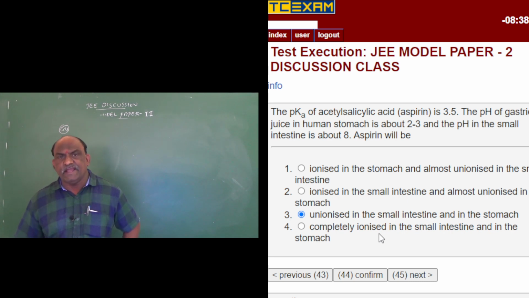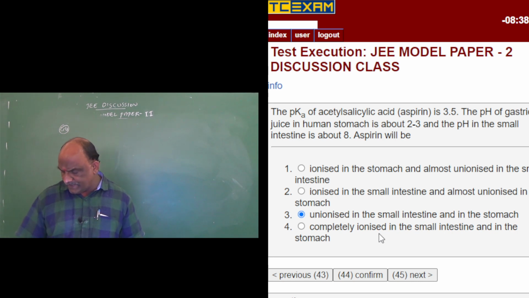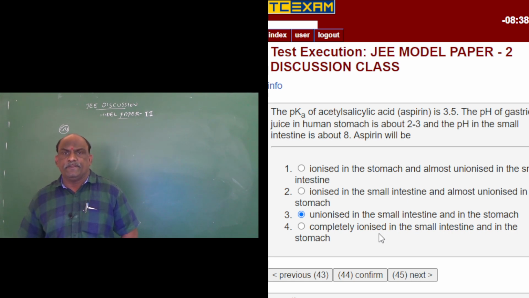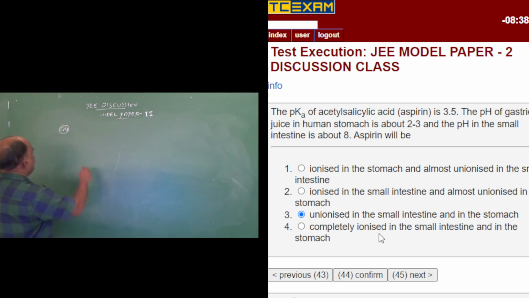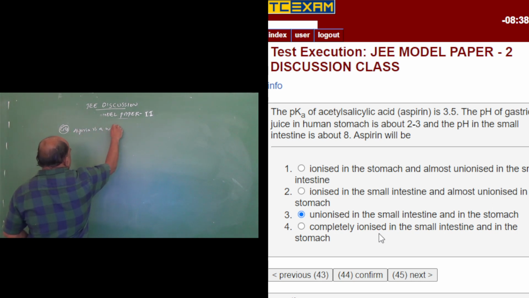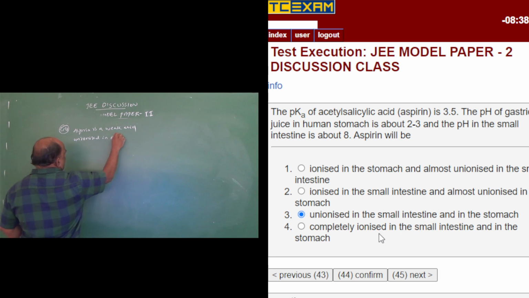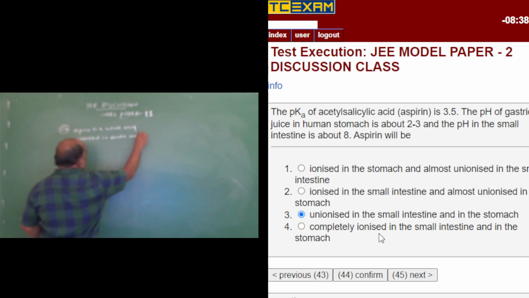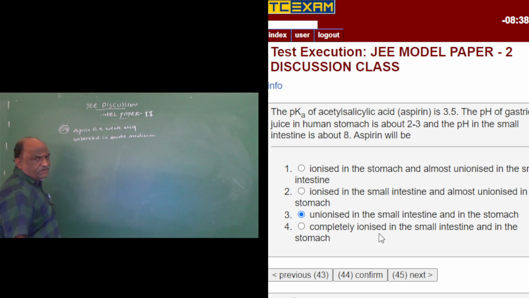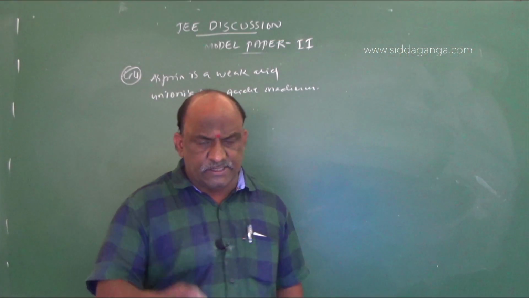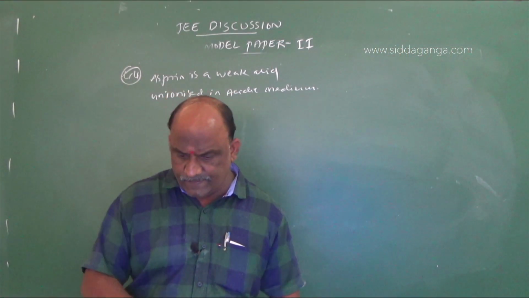Aspirin is a weak acid, and it is unionized in acidic medium due to the common ion effect. You should write that point. Aspirin is a weak acid, unionized in acidic medium. Make a note regarding this.